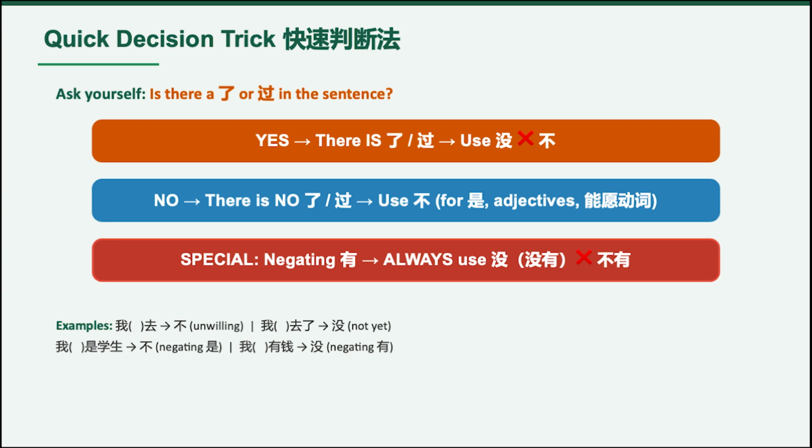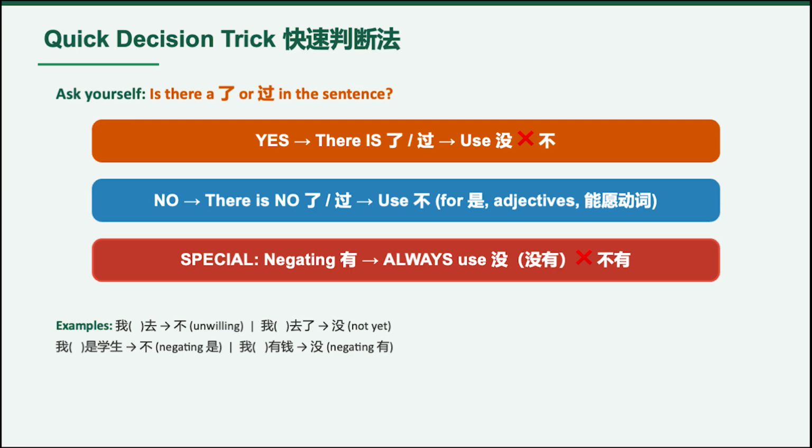Now let's make this even easier. Here's a quick test. Do you see 了 or 过 in the sentence? If yes, usually use mei. For example, 我没吃饭. 他没去过中国. Both use mei. Now, if you're negating 是, an adjective or an auxiliary verb, usually use 不. For example, 不是, 不贵, 不能, 不会. Very common pattern.